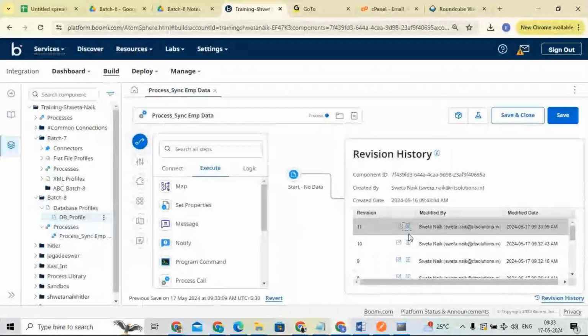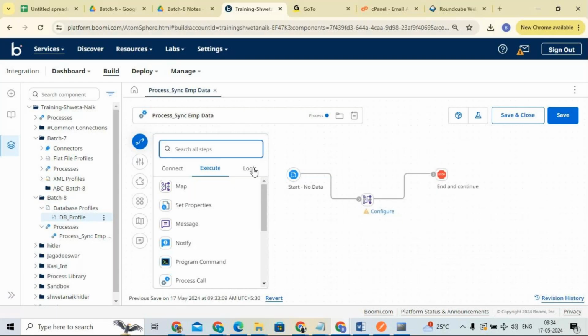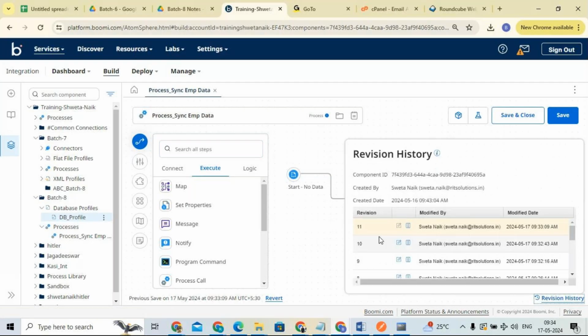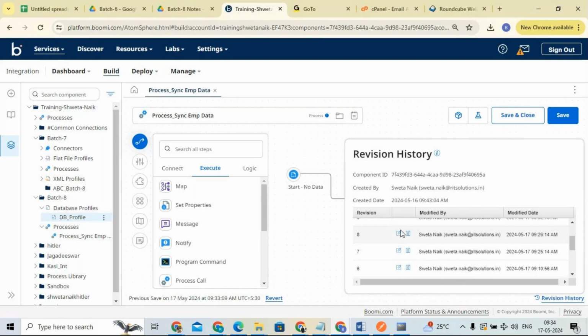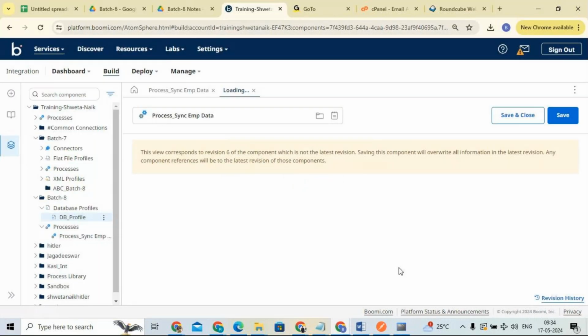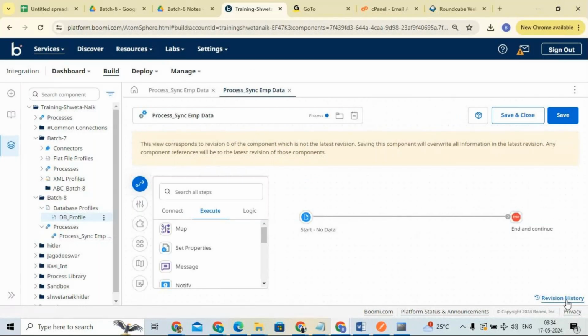Now you may ask, why is the revision history important? For example, we are in the latest version, version 11. Now if I want to go back to my sixth version, you simply click on this pencil icon, the edit icon. It takes you to a new tab, and this is your sixth version.